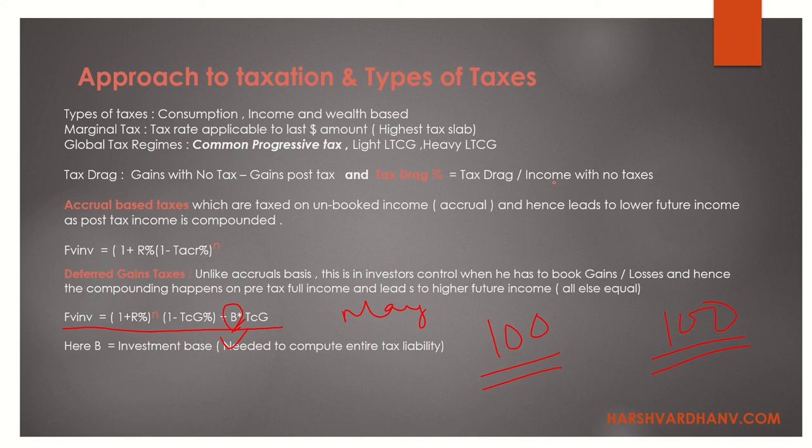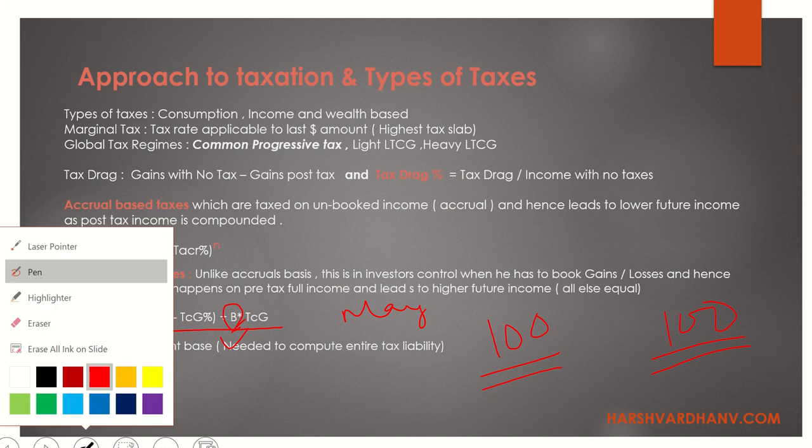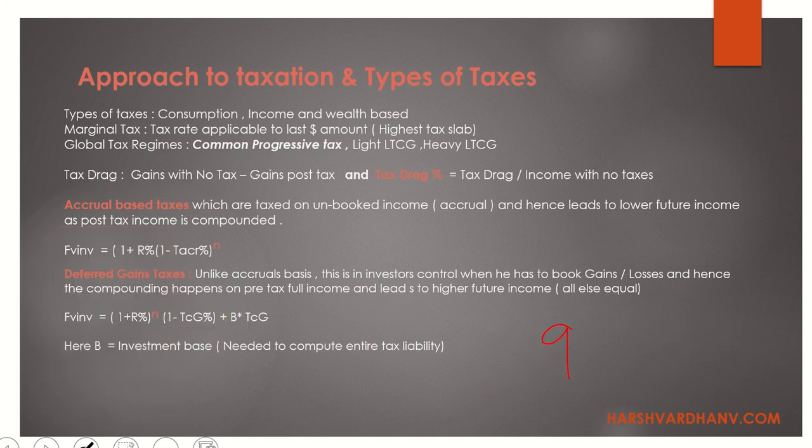Now suppose, let's take an example wherein your base value was not 100 but it was 90 in April, and now it is 100. Now what is the ratio? 90 divided by 100 is 0.9. So 0.9 times